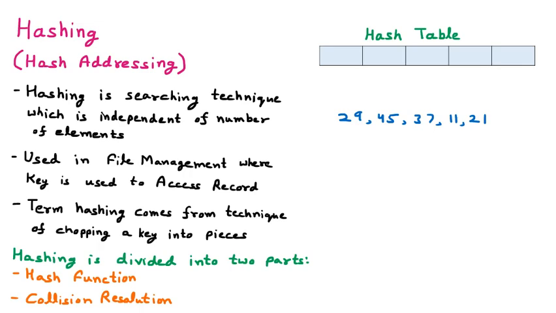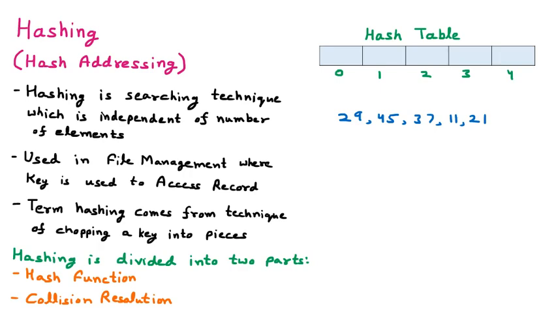Whenever these numbers go into the hash table, we can easily fetch them without depending on the number of elements. Above we have a diagram of a hash table with the entries 0, 1, 2, 3 and 4. These are the index values of the hash table where we have to fit these numbers.